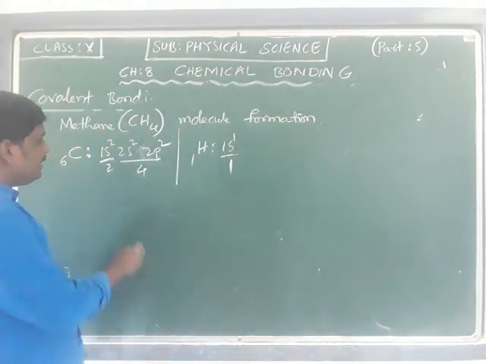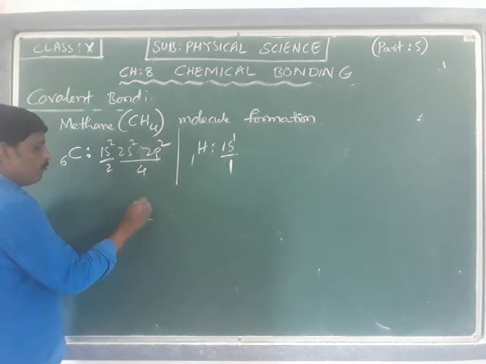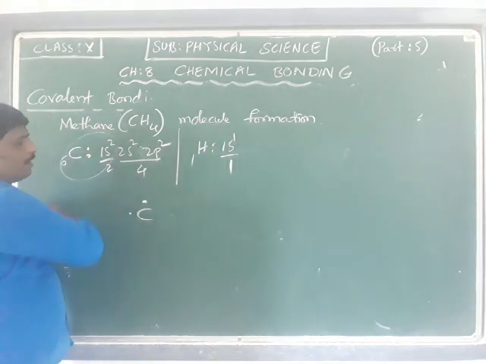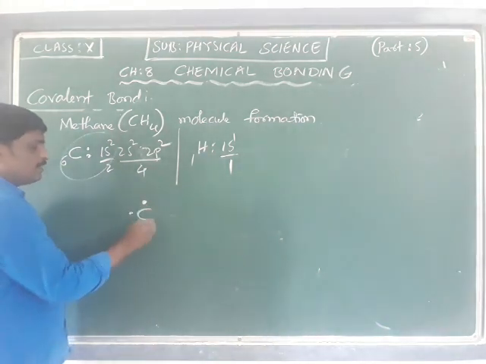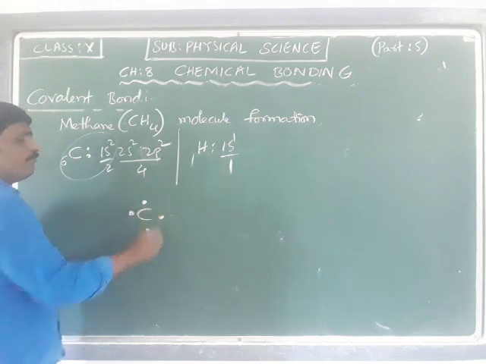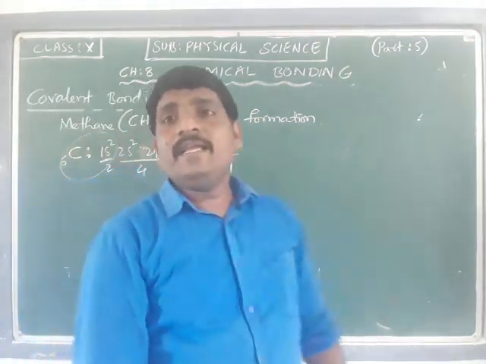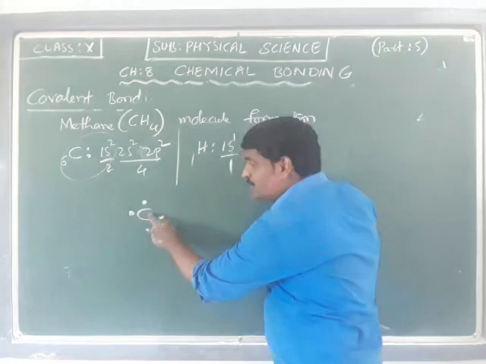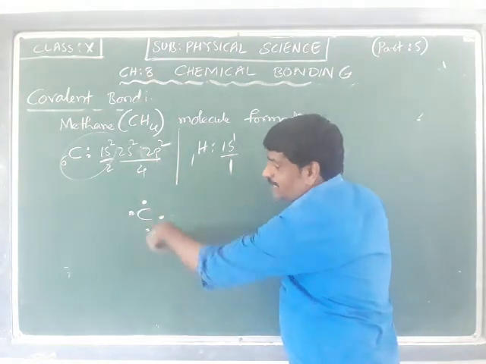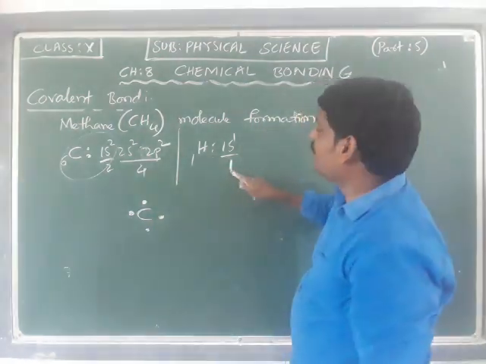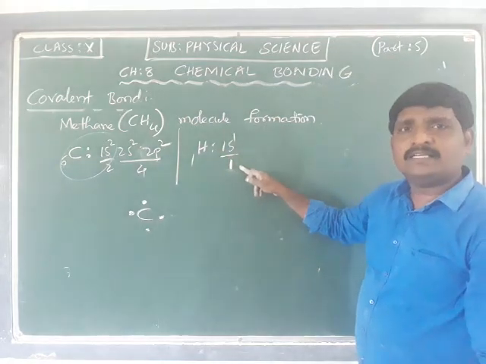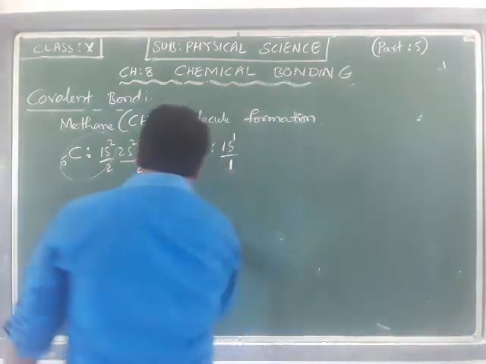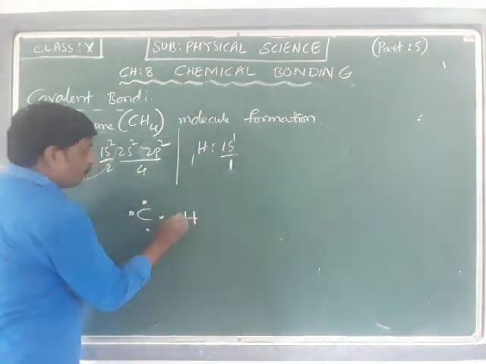And if I write the Lewis dot structure for this one, this has a nuclear kernel and the outermost shell electrons are 4. 1, 2, 3, 4 electrons are here. That means as the outermost shell electrons are 4, and there is only one electron present in hydrogen, that means 4 such hydrogens are required.